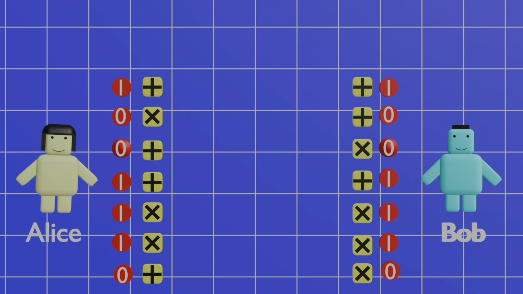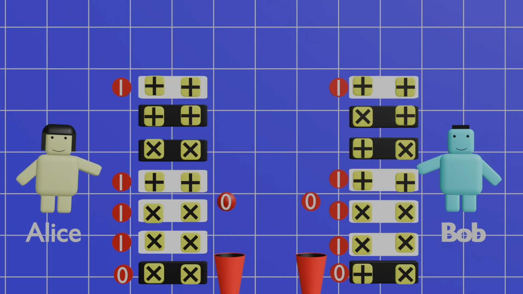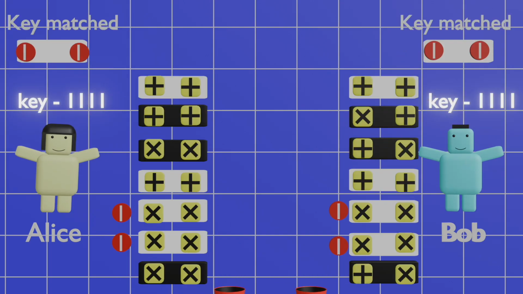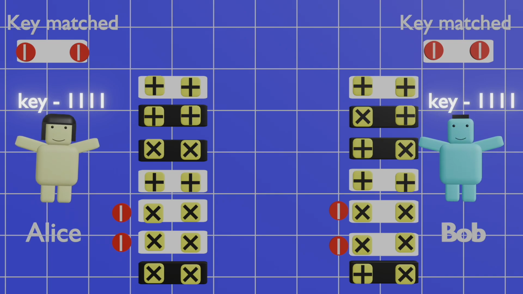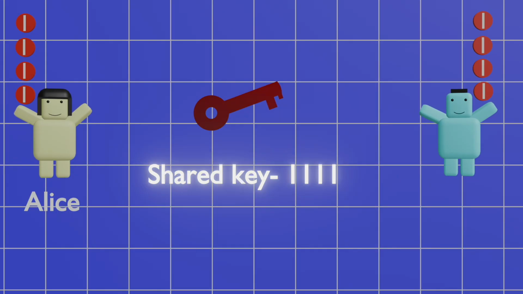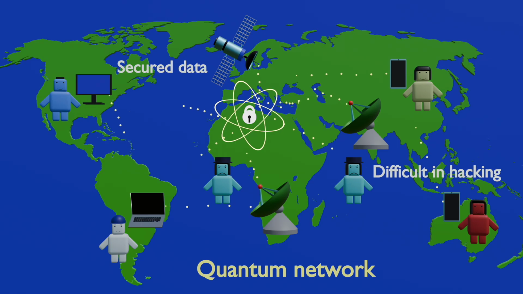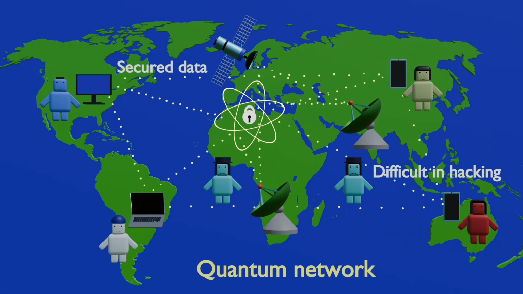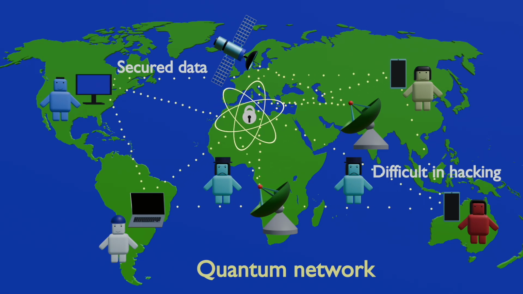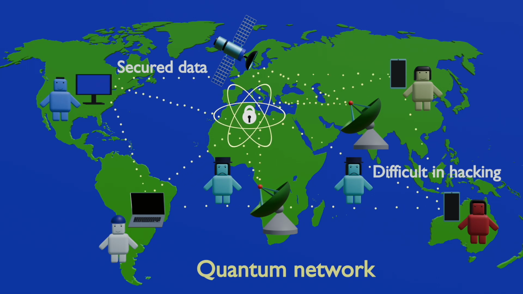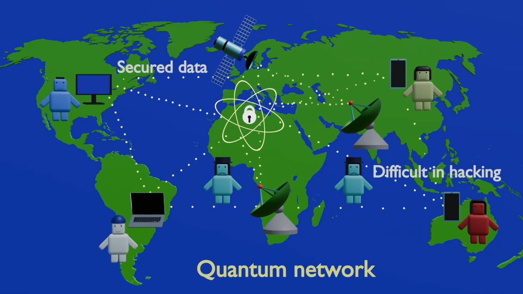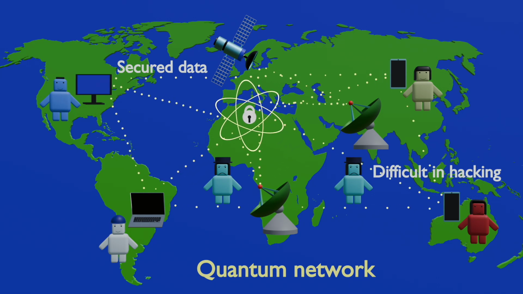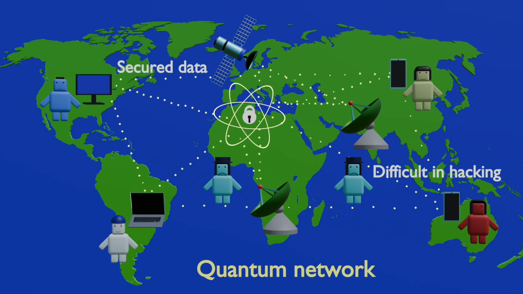In the end, if no eavesdropping is detected, the final shared key is truly secure. Alice can now encrypt her message with confidence, knowing that only Bob can decrypt it. Quantum key distribution doesn't just make hacking difficult, it makes it fundamentally impossible without being detected. This is the future of secure communication, powered by the strange but powerful rules of the quantum world.